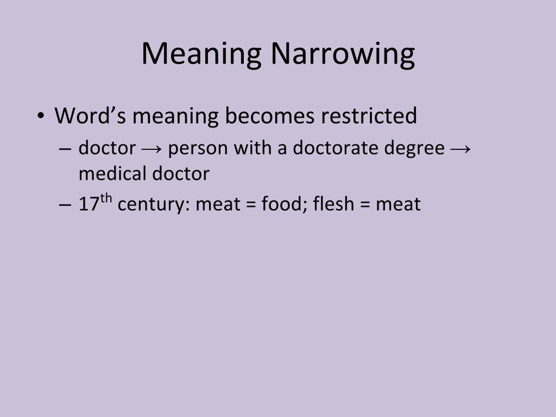Meaning narrowing, the opposite of meaning extension. So the word's meaning becomes restricted. For example, doctor. It could represent a person with a doctorate degree, or it could represent a medical doctor. So the meaning of doctor can become ambiguous and restricted. In the 17th century, meat meant food, and flesh meant meat.